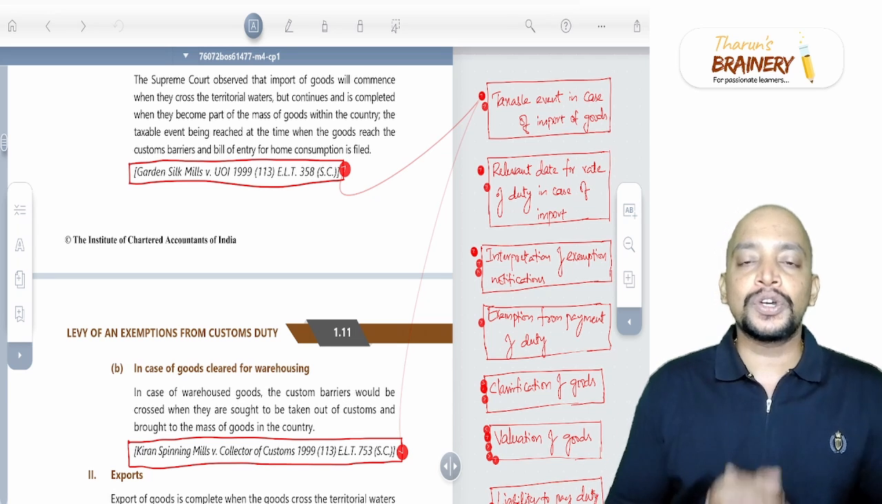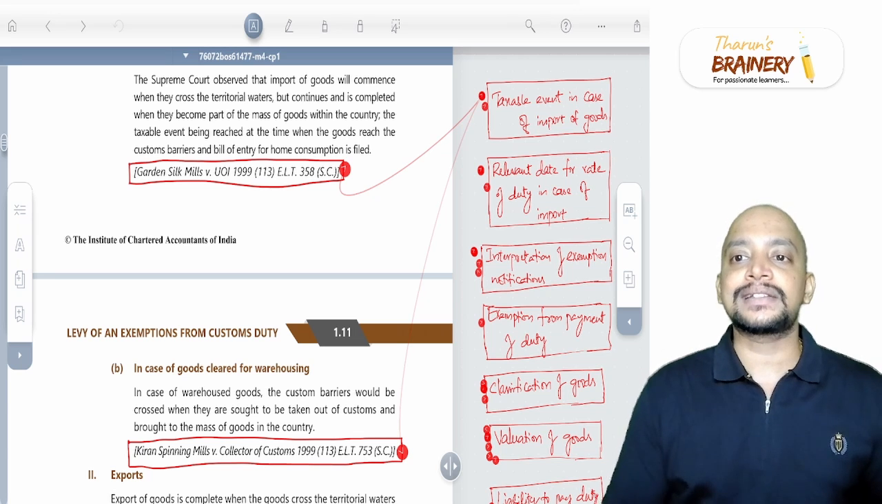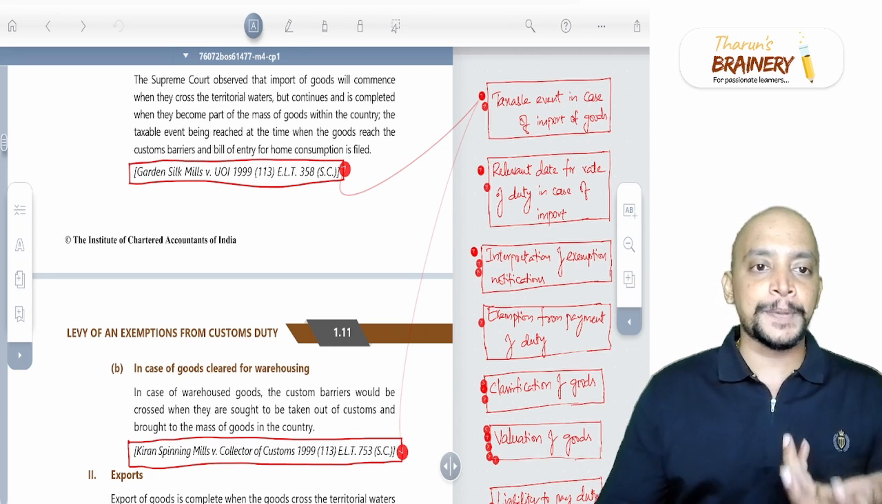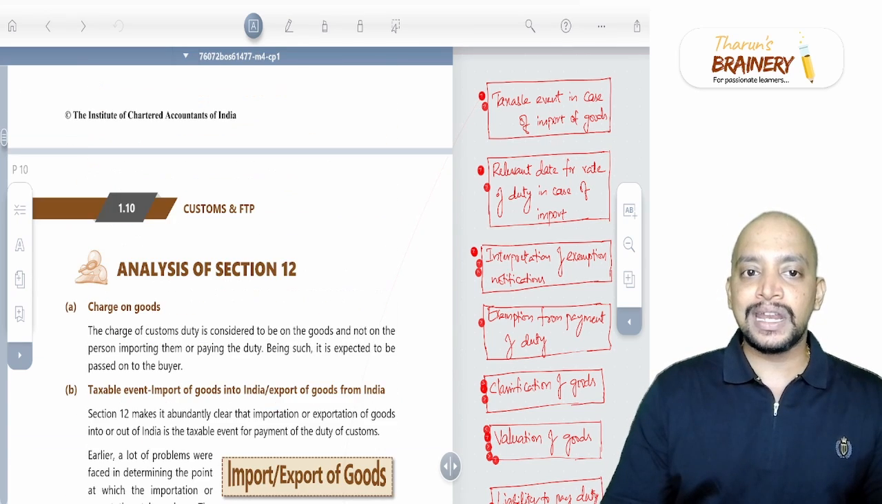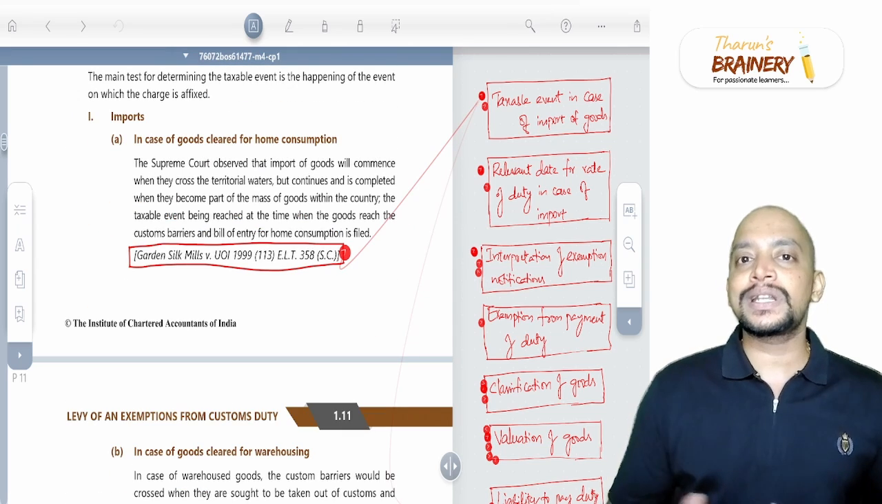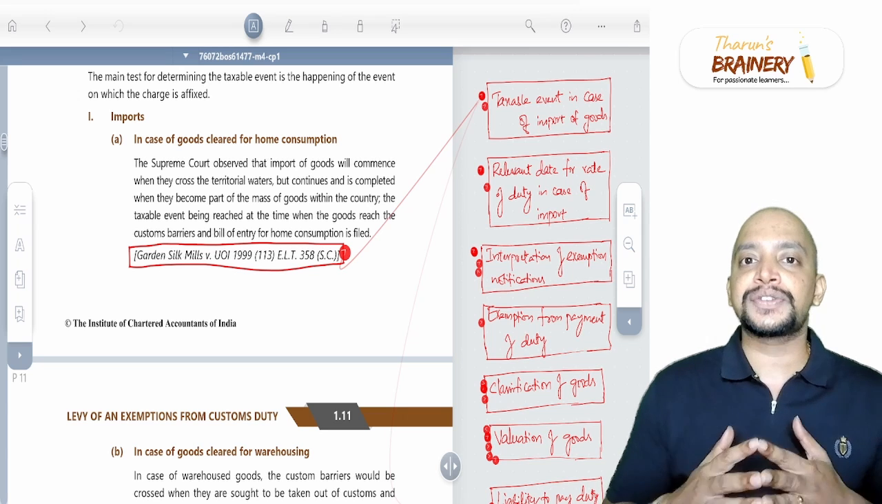Now, without further delay, quickly we are moving on to the first area, that is taxable event in case of import of goods. There is one case, Garden Silk Mills case, by the Supreme Court. This is there on page 1.10 of the study material. What is this case about? Let's see the issue. What is the taxable event in case of import?